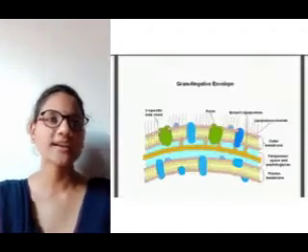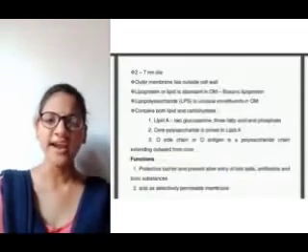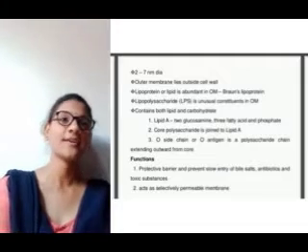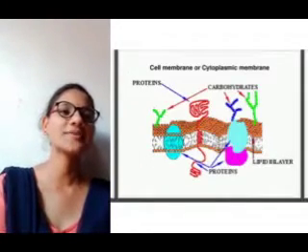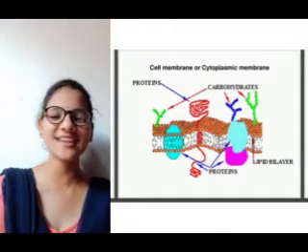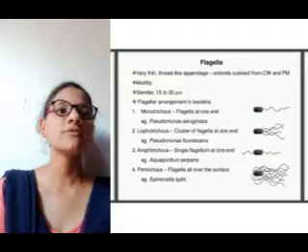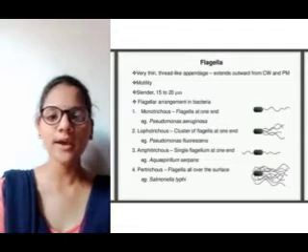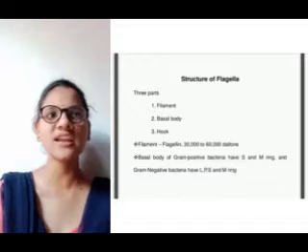In bacteria, we have to observe two types of cells: one is the eukaryotic cell and the second is the prokaryotic cell. Eukaryotic cell means it has a nucleus, and prokaryotic cell means it is without a nucleus. It is a unicellular microorganism and it causes many diseases.